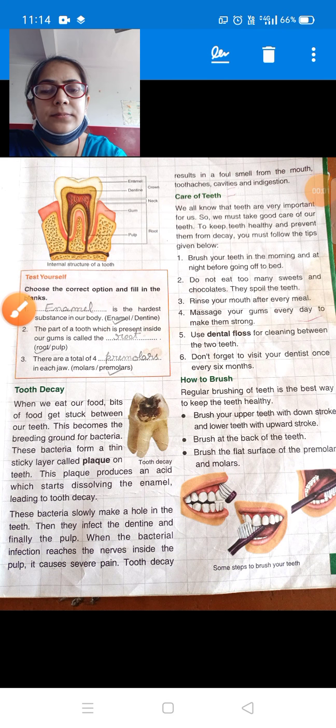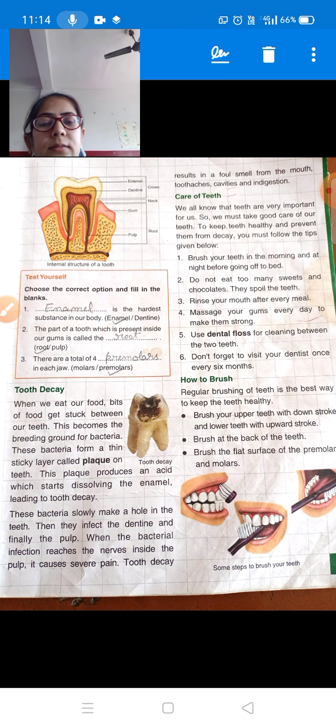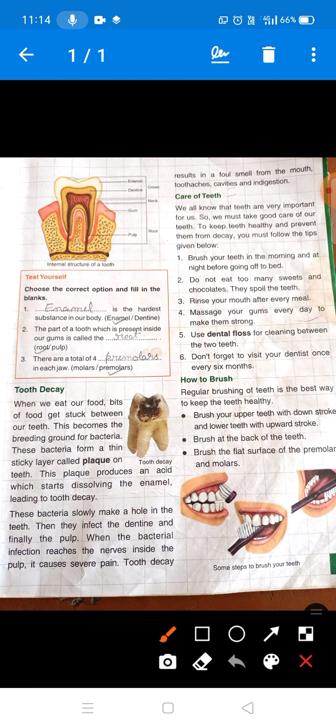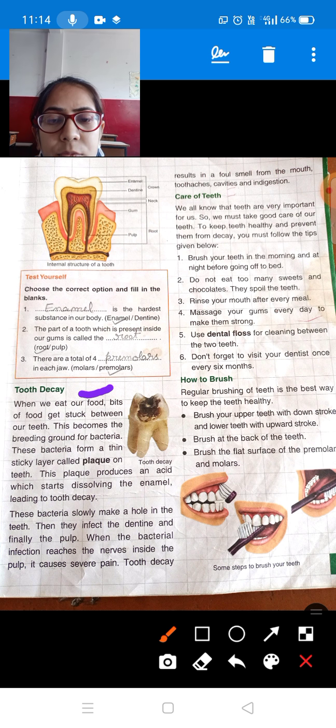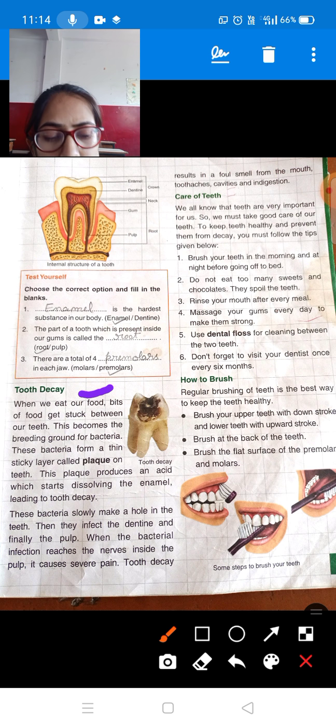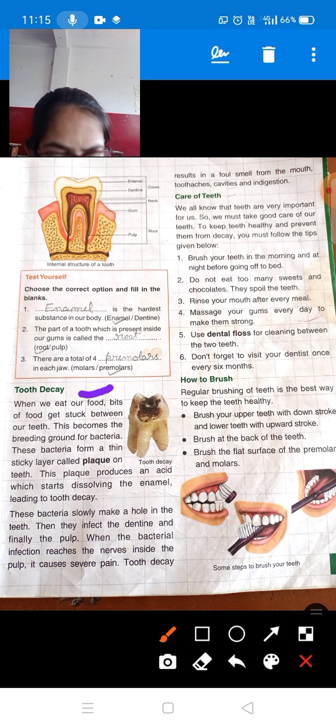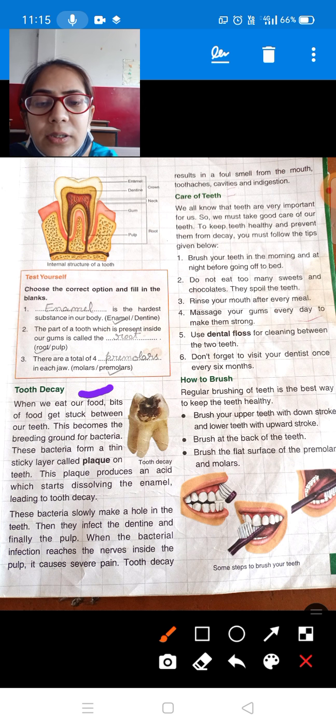Good morning, class. In the previous class, we studied the structure of a tooth, what it is made up of. Today we are going to study another topic, that is tooth decay. Okay, students, all of you open your page number 13 and keep your finger at the topic tooth decay.